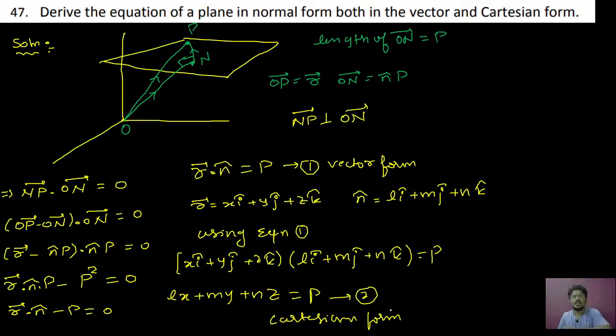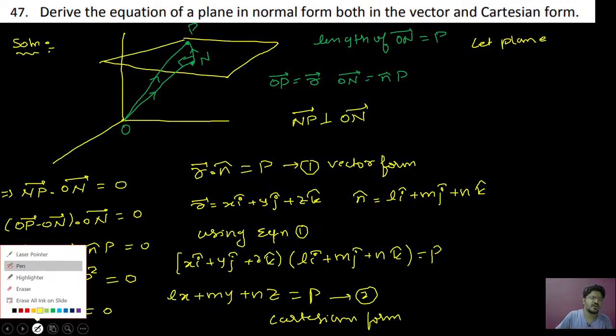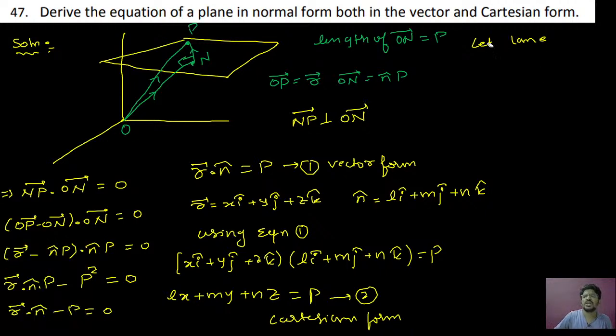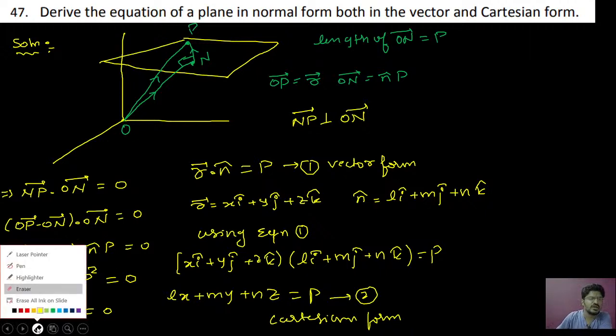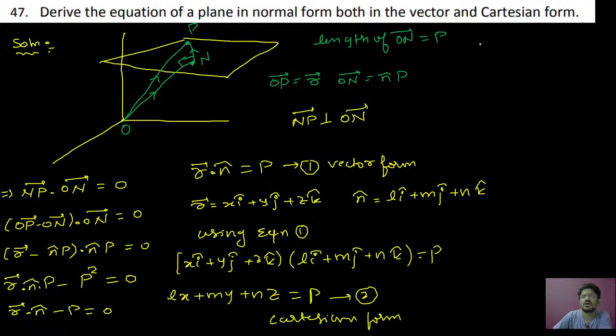Okay, and don't forget to write the explanation, that is, let the plane be passing through the point N, where ON is the normal vector, and P is the arbitrary point. You have to write all that. Let P be the arbitrary point, ON be the normal vector, that you have to write. Otherwise sometimes you may lose 1 mark.